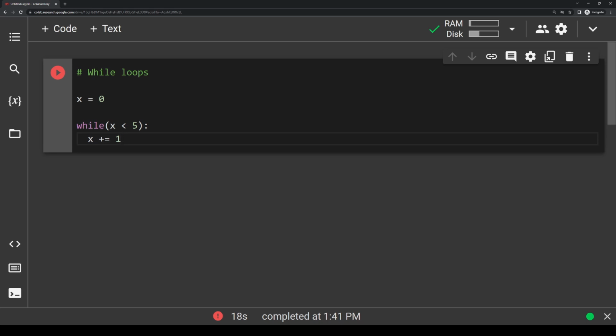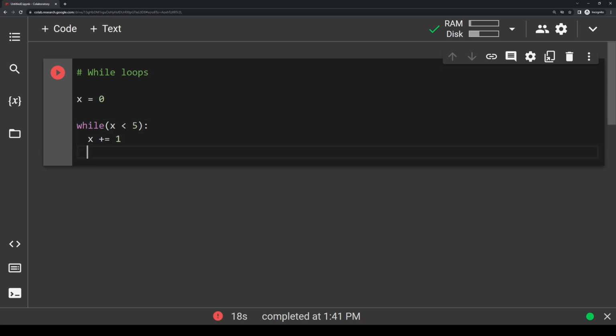What this is essentially going to do when we trace this is we're going to start this program, set x equal to 0, and then we're going to look at this line and say, is 0 less than 5? Yes, it is, so we're going to enter the body. And the body is just going to increment x by 1. So now x is equal to 1. Then we say, is 1 less than 5? Yes, it is, so enter the body. Set x equal to 2 now because we increment by 1 more. Is 2 less than 5? Yes, run it again and again and again until eventually x is no longer less than 5.